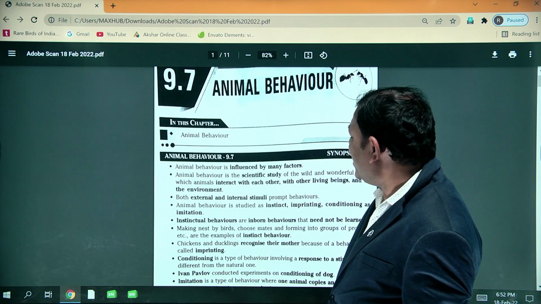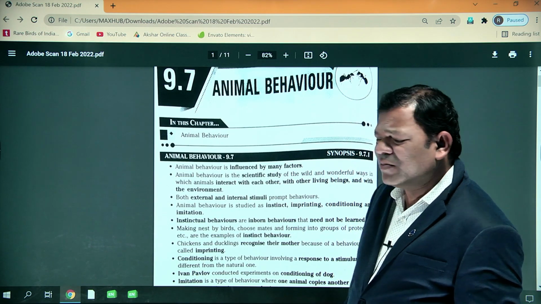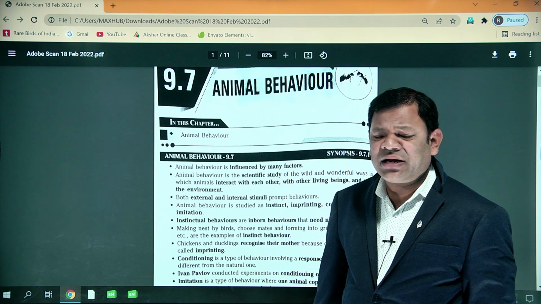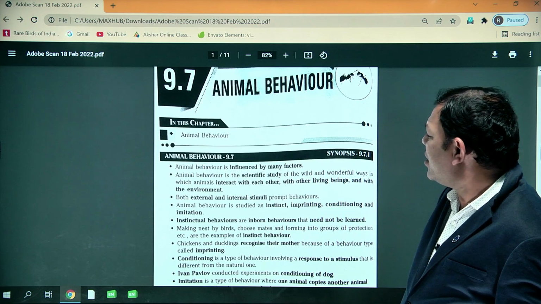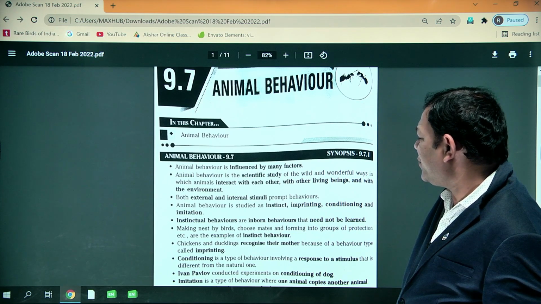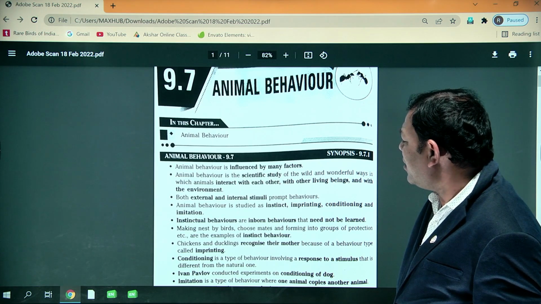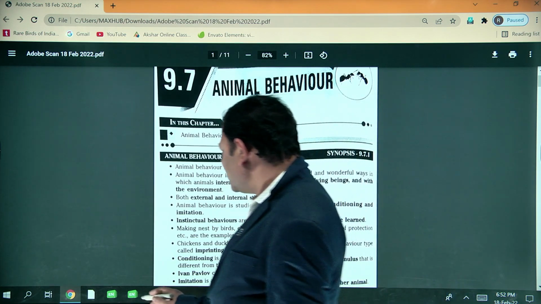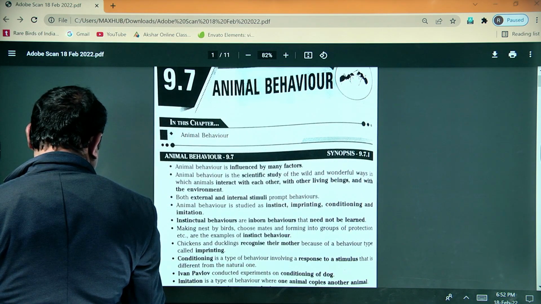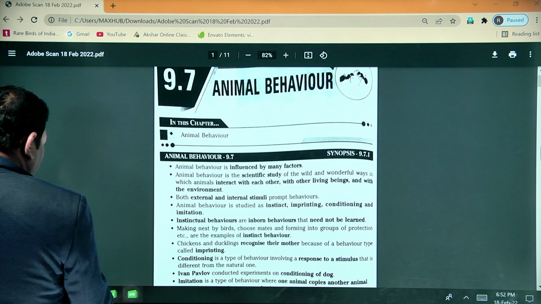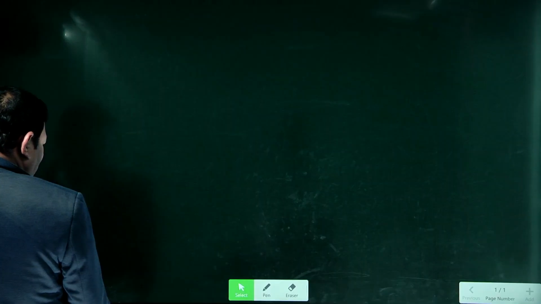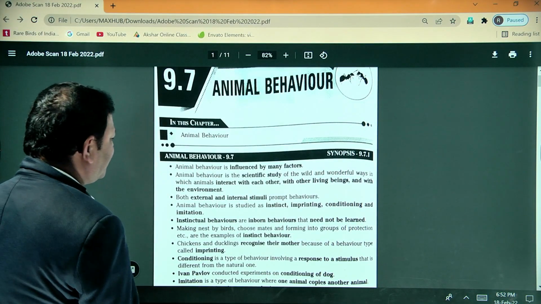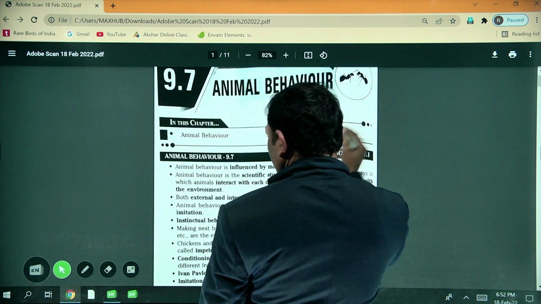Both the external and internal stimuli promote animal behavior. So how many types of animal behavior are present? Four types of animal behavior are present. What are they? Instinct, imprinting, conditioning and imitation.